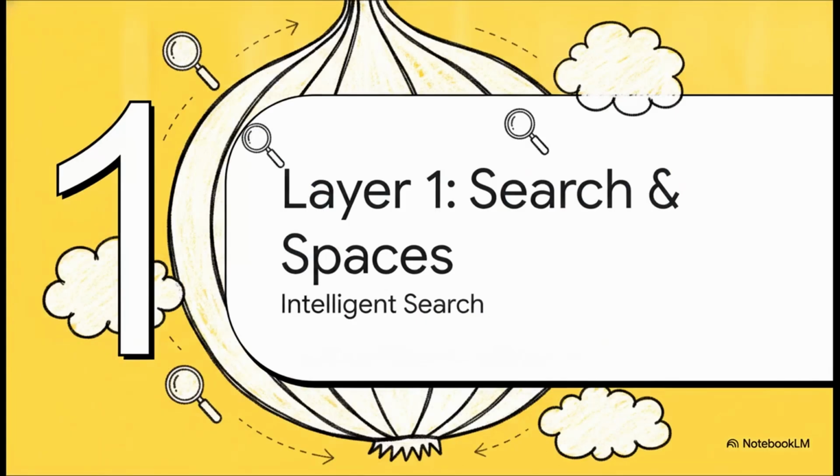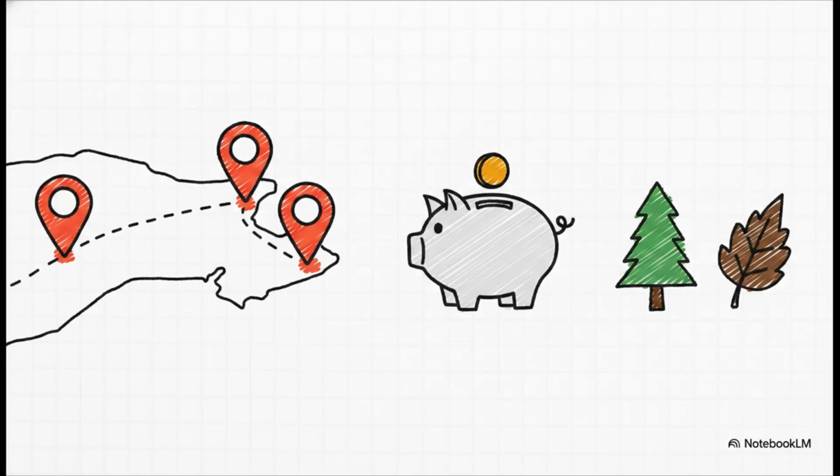Okay, let's peel back layer 1, intelligent search and spaces. Let's walk through a super concrete example straight from our source. Imagine you are piecing together this wildly specific, budget-conscious, multi-city trip. You're hitting San Francisco, then Vancouver, and then New York. You've got a strict maximum budget of $500 for everything outside of housing, and you want a heavy focus on nature, wildlife, and cheap activities. Well, you can load all of those hyper-specific parameters into a dedicated space, and the AI will scan the live web to build an itinerary that precisely matches every single constraint.